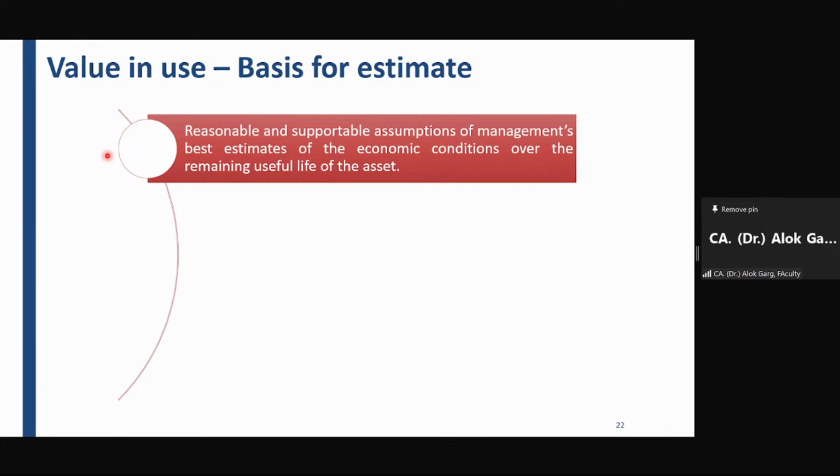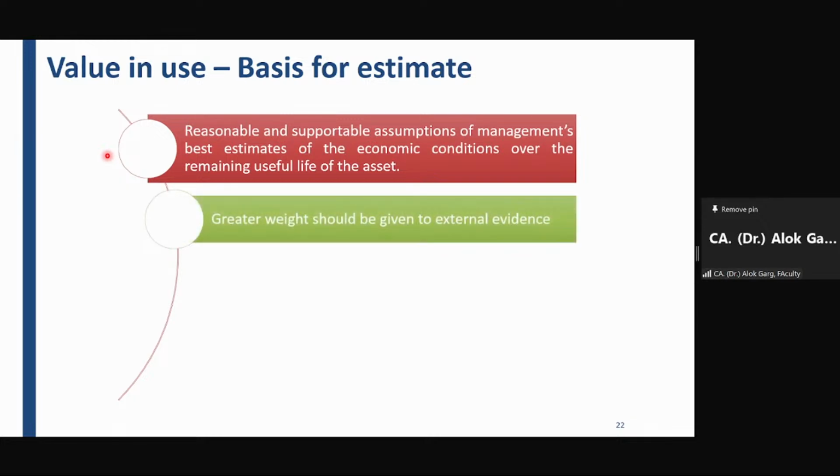Okay. You should have a reasonable and supportable assumption of the management best estimate. Why management is estimating that we will be able to receive higher cash flows in the future years? Why management is expecting? Okay. So there must be a reasonable and supportable assumption of management best estimate of the economic condition over the remaining life of the asset. Greater weight should be given to the external evidence. For example,